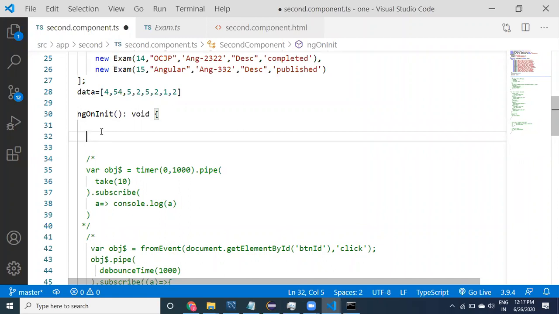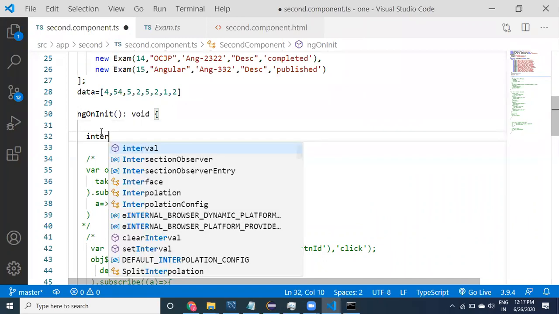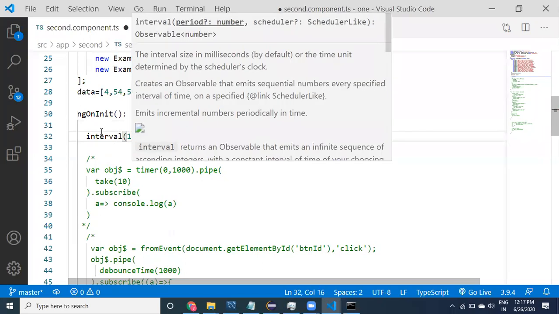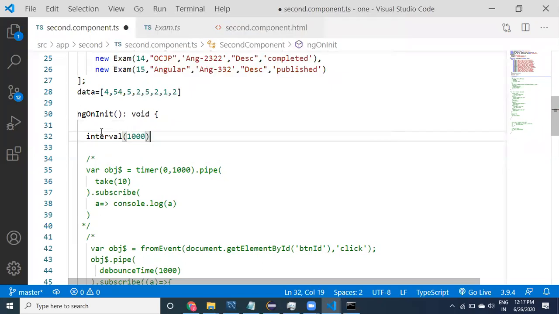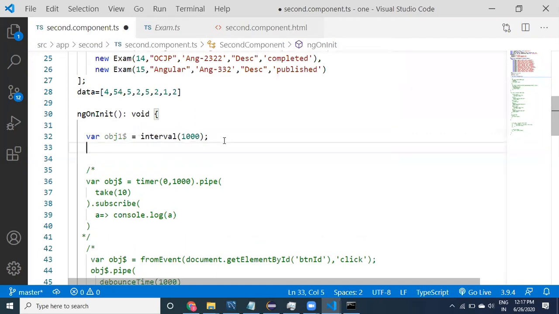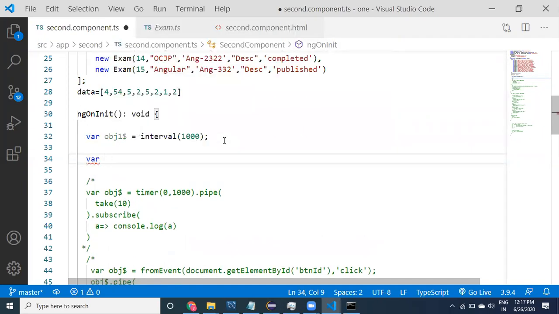Now first I'm going to take interval or timer, which means every 1 second we are going to get a value. This is observable obj$1. Now another observable, obj$2.